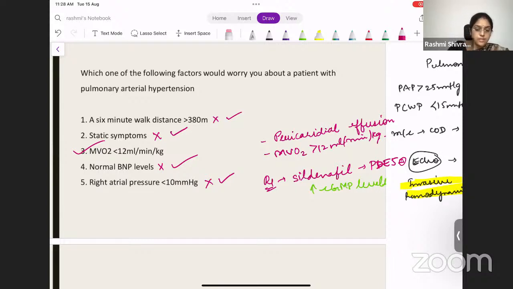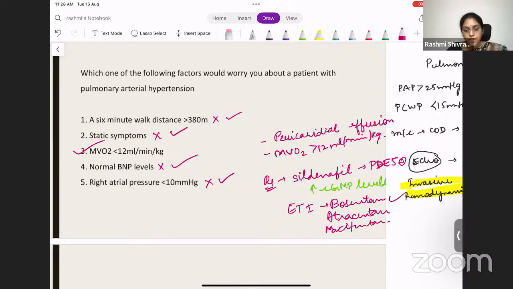Okay. So what about the next drug that we use? Endothelin receptor antagonist. In that you have bosentan, atrasentan, and macitentan. You must remember the most common, bosentan. You must definitely remember, bosentan is very, very important. Even if you forget the other two, it's all right.